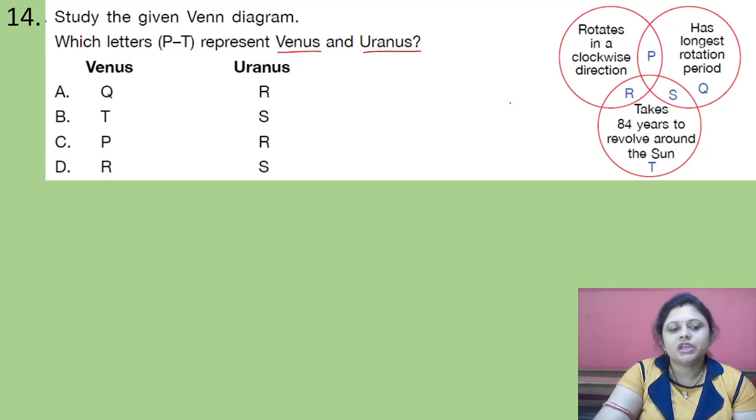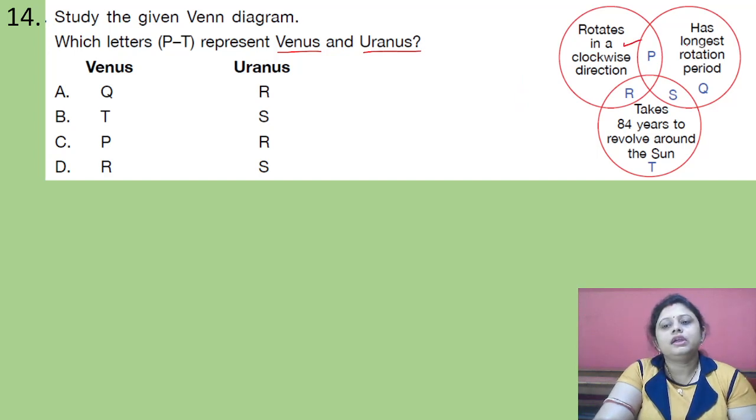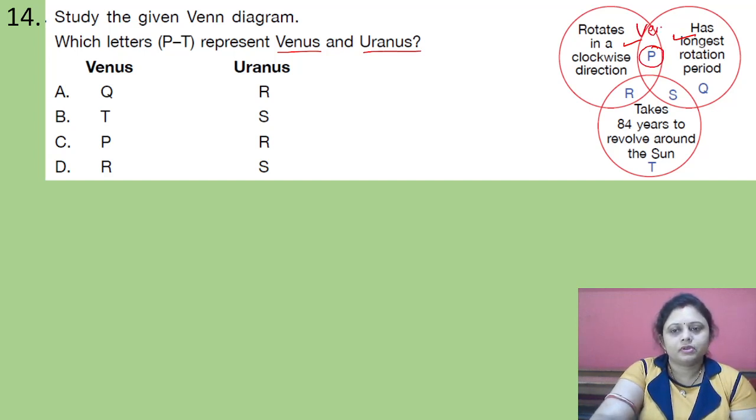So here, first, if we talk about Venus, that rotates in clockwise direction. We know that, right? It rotates in clockwise direction and it has the longest rotation period. Okay, so P will be Venus. Next, coming to Uranus.